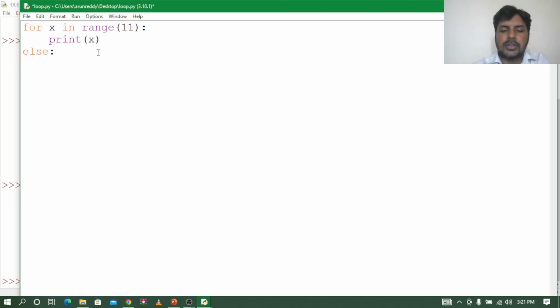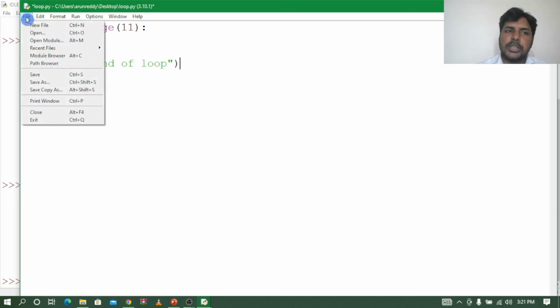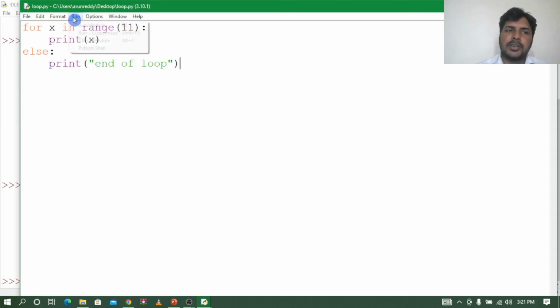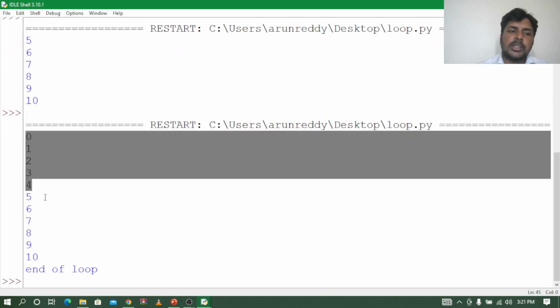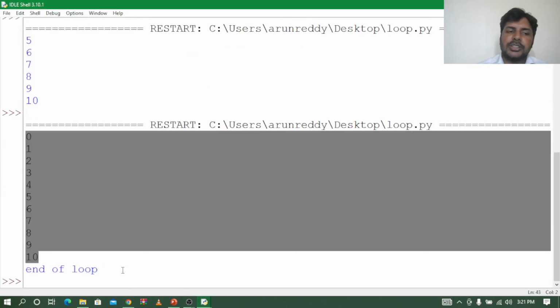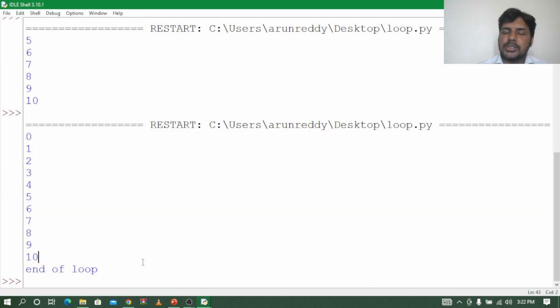So I'll say print end of loop. Let me save and run. Nice, now you can see it is printing till 10, and at the end it says end of the loop. Nice, right? So this is how we can use while loop and for loop.